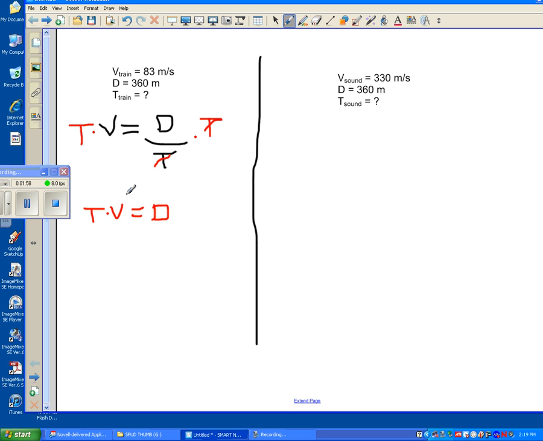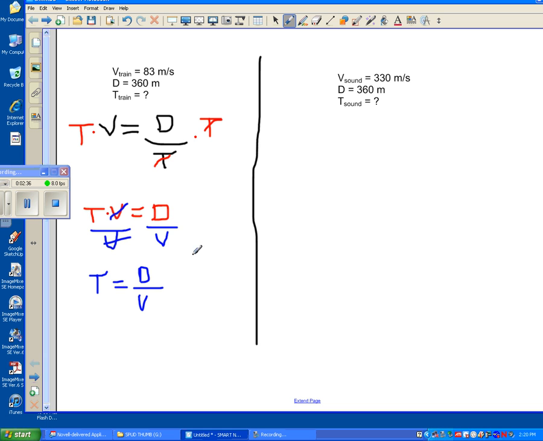Okay. And now we need to still get t by itself, so now we'll move the v over. So this time we're going to divide both sides by v, and v, gone, gone. And all we have left is time equals displacement divided by velocity. Okay, that's the same equation we have to use on this side.